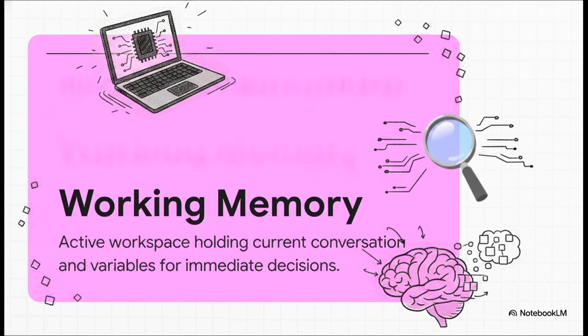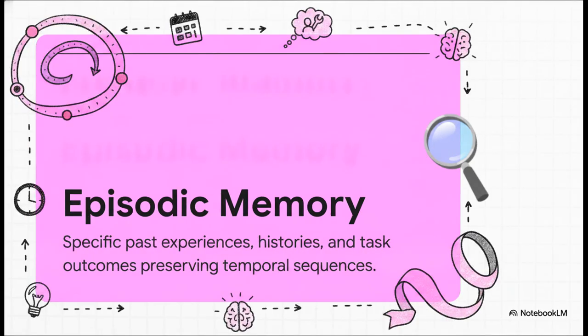When an agent is doing chain-of-thought reasoning, thinking out loud, breaking a problem down step by step, all of those intermediate logical steps, they live right here in the active workspace before they just vanish when the interaction is over. Next is episodic memory. This is basically the what happened and when tracker. It records specific past experiences and, crucially, keeps the temporal sequence intact.